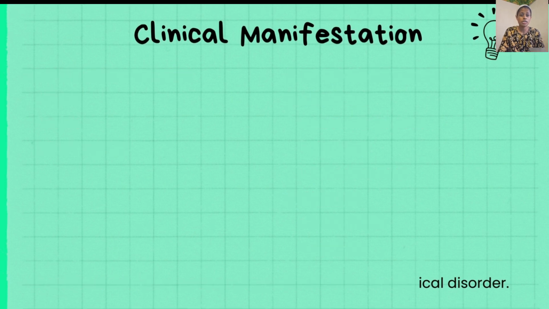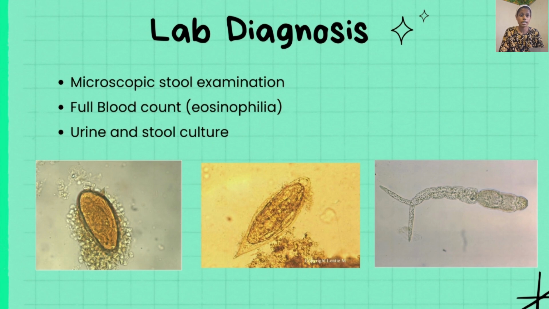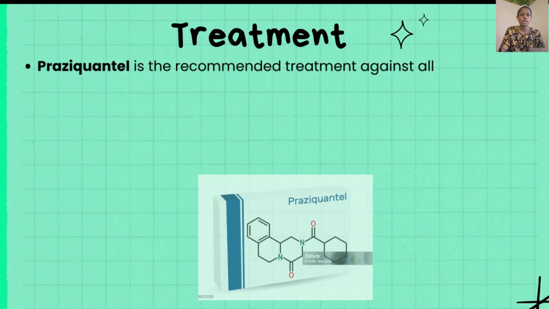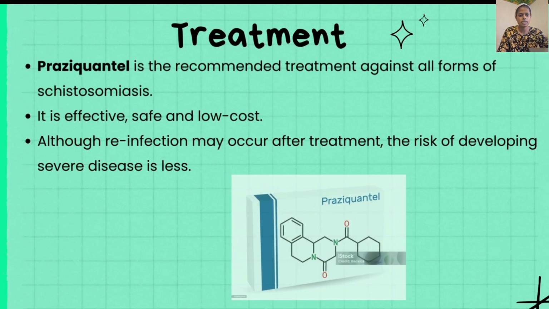Moving on to the lab diagnosis, in microbiology we can conduct a microscopic stool examination, a full blood count to test the amount of eosinophils, and also urine and stool culture. The diagram below illustrates how a Schistosoma egg appears under a microscope. Moving on to the treatment, praziquantel is the recommended treatment against all forms of schistosomiasis. It is effective, safe, and low cost, although reinfection may occur. After treatment, the risk of developing severe disease is less.